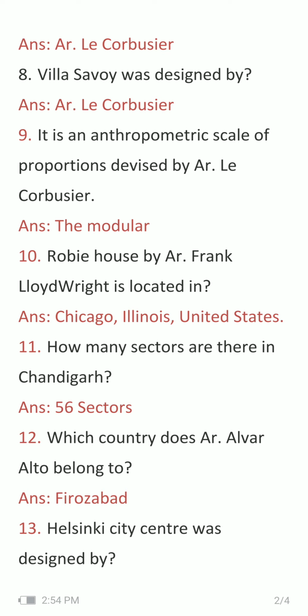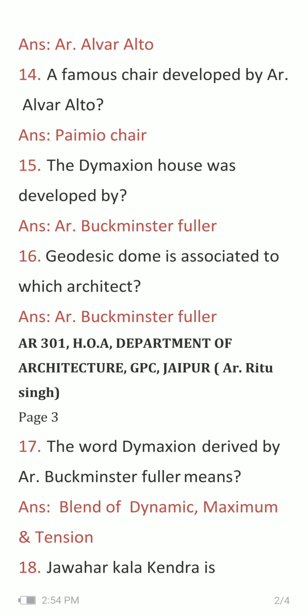So now we come to question number 12. Which country does Alvar Aalto belong to? And the answer is Finland. Finland, okay, he was a Finnish architect. I think it's been misprint in question number 12. Please correct it with my words. It's Finland. Now the question number 13 is Helsinki city center was designed by, and the answer is architect Alvar Aalto.